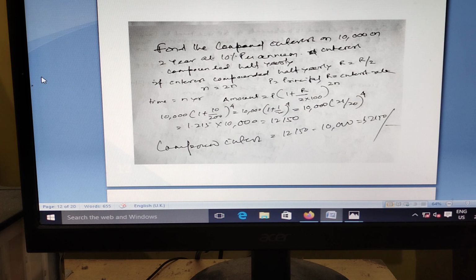Find the compound interest here. Compound interest, calculate what is mentioned below: A = P(1 + R/100)^T. If the interest is compounded half yearly, that means R becomes R/2, and in the formula you have to write 2n. If it mentions quarterly, you have to take R/4, and that formula will be 4n, like this.